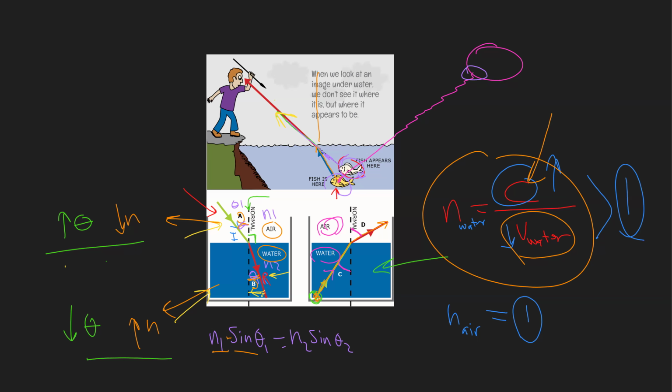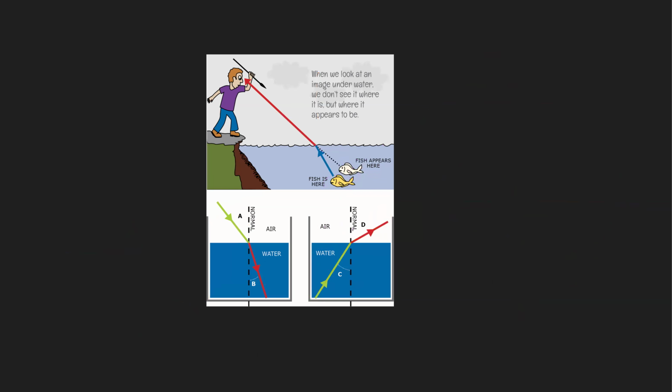When the beam of light is coming from higher index of refraction to lower, for example from water to air, the refracted beam will be bent away from the normal. That means it will produce a higher angle than the incident angle. This is refraction. So we understand now what refraction is, and we understand what Snell's law is.